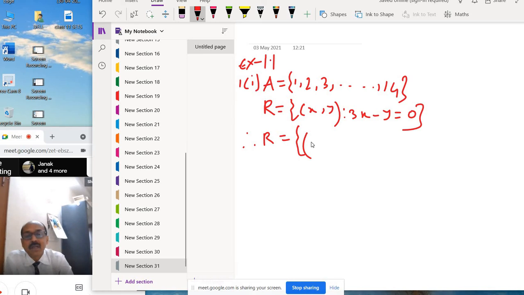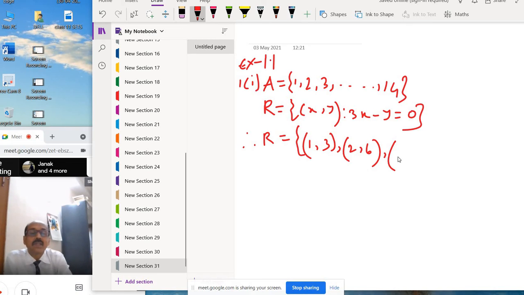That means (1,3). Take x equal to 2, 3 into 2 is 6, so y equal to 6. So (2,6).